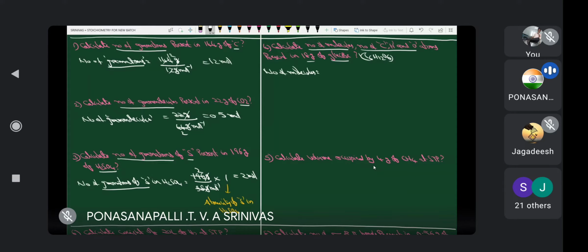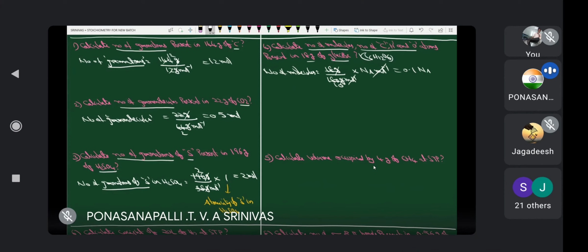Weight of the substance in grams by gram molecular weight, glucose molecular weight 180 gram per mole, into Avogadro's number, Na per mole. Mole inverse cancels, gram cancels, this is a 10. Therefore 0.1 Na. I don't want to write 6.023 into 10 power, I am just leaving it like this, Na. This is the number of molecules.